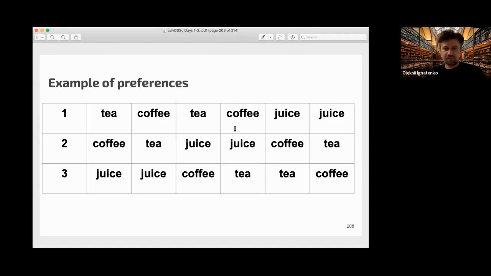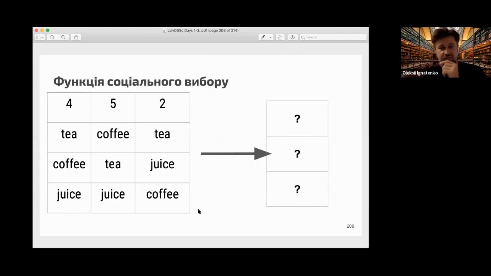Well, we have some participants, some voters, and each voter has a set of preferences. For example, the first voter wants tea in first place, then coffee, and then juice. The second voter wants coffee in first place, then tea, and then juice. The third wants tea in first place, then juice and coffee, and so on. So we have a number of voters, and each voter has these preferences.